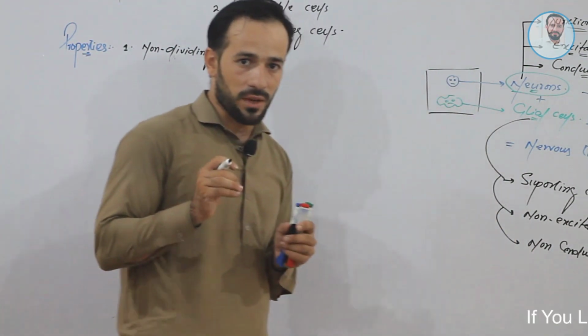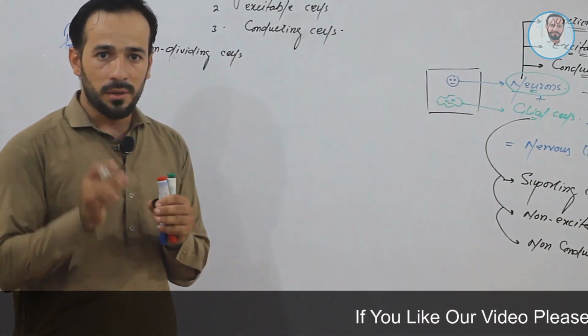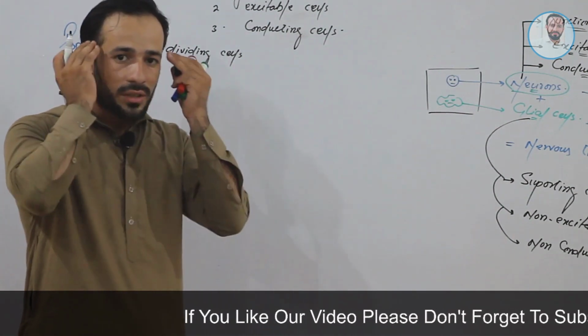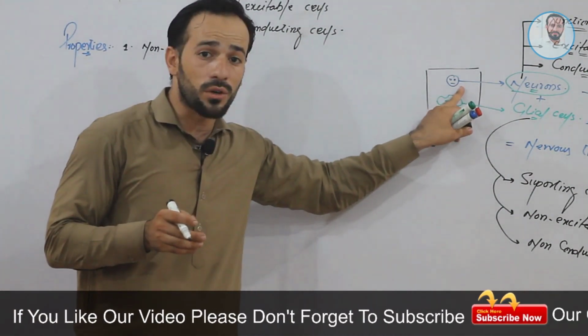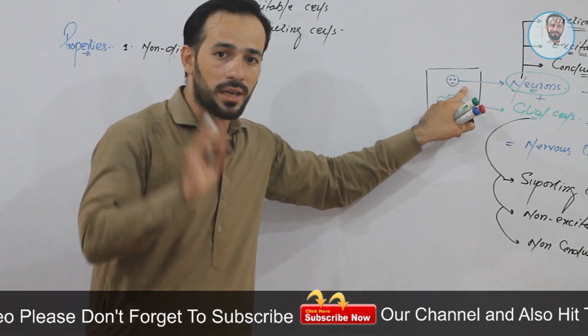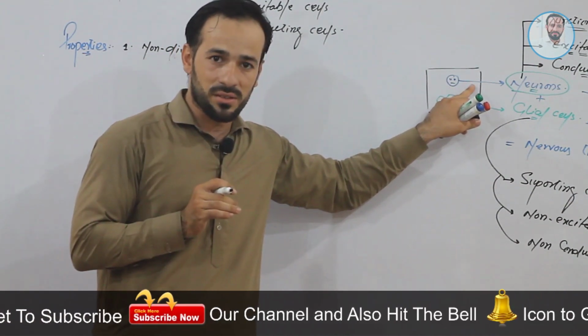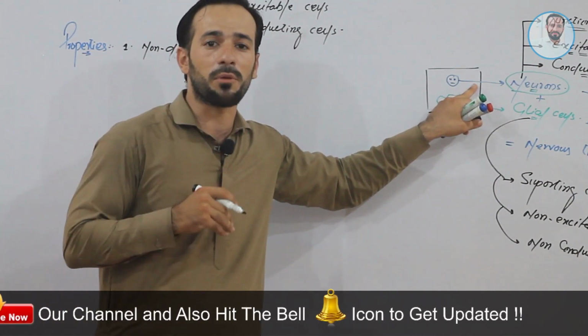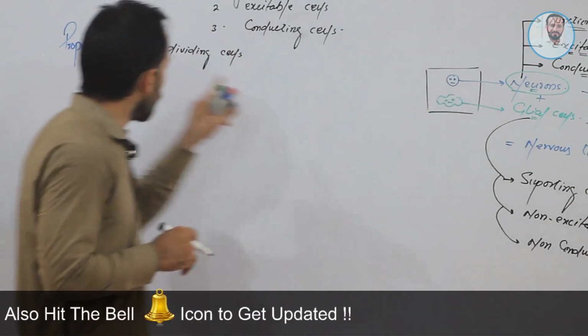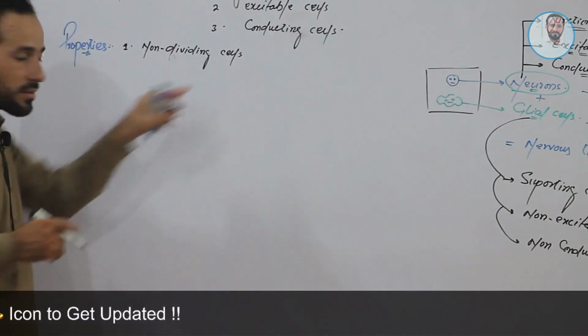Up to 2 years of age, neurons keep dividing, but after 2 years of age, the nerve tissue or the neurons never divide again. So they are the permanent cells. They lost the property of divisibility, right? So neurons are the non-dividing cells.